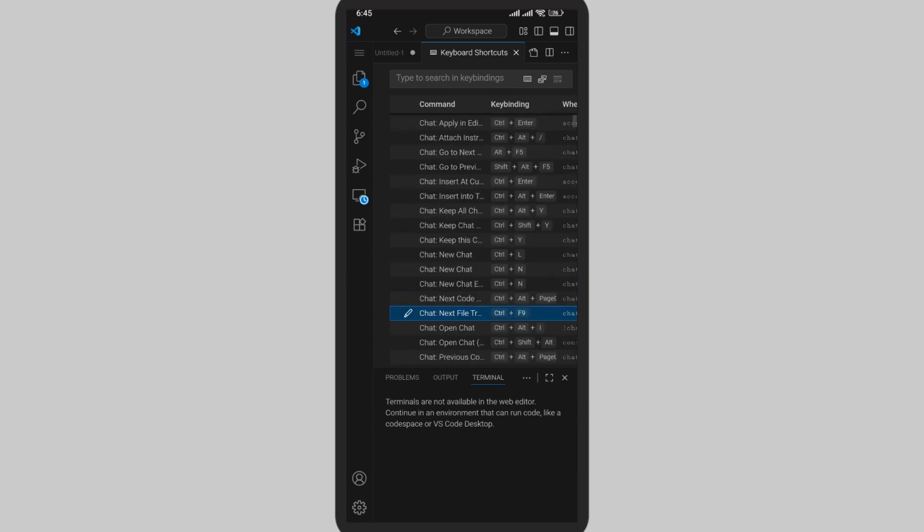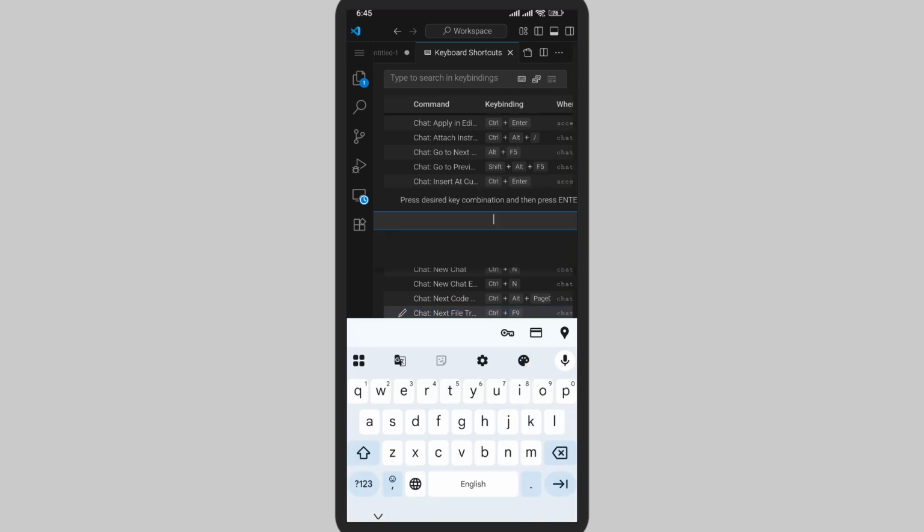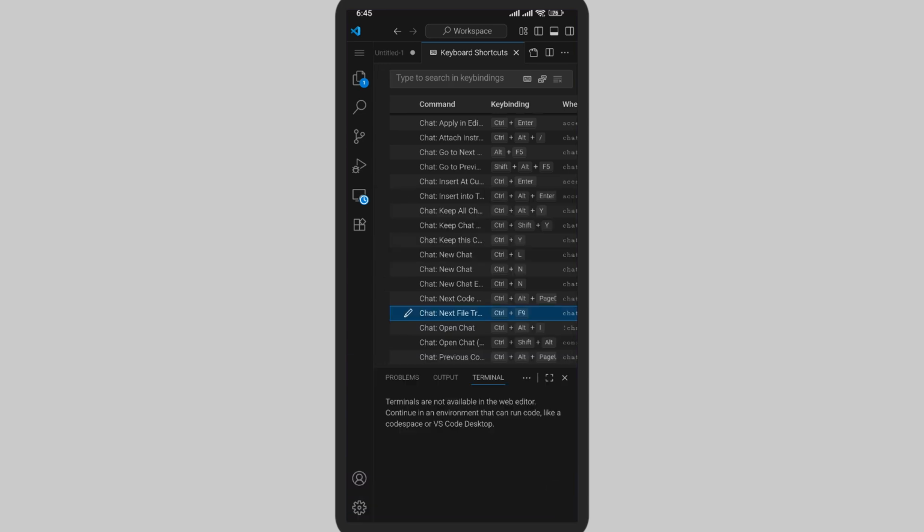Now here, you can simply tap on the one that you want to change. So here, simply tap on the one, and here you can enter any of the keys. So simply enter the key and later you'll be able to save it. So at last, simply tap on the tick, and as you can see, the keyboard shortcut has been changed. Now you can use this for later too.